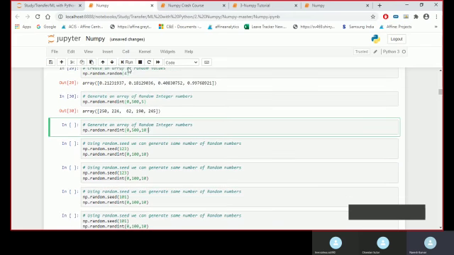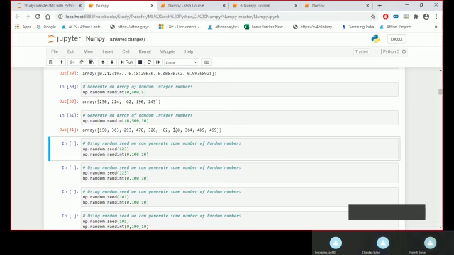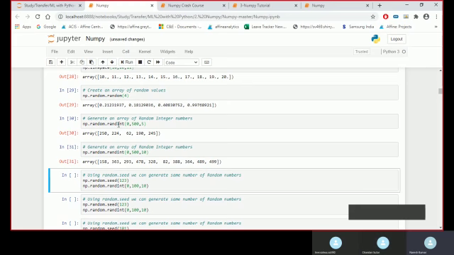This command will also do the same thing only. Random values it will take. Yes, it will take random values only. There is no sequence there.